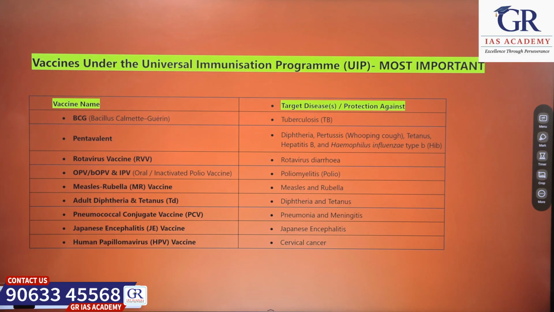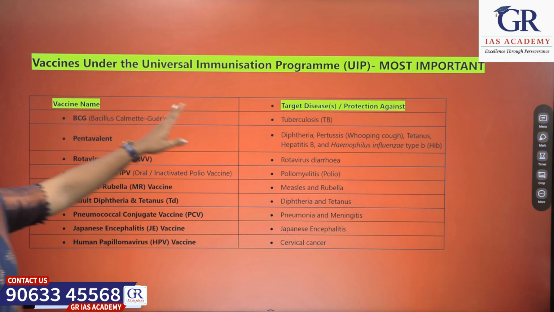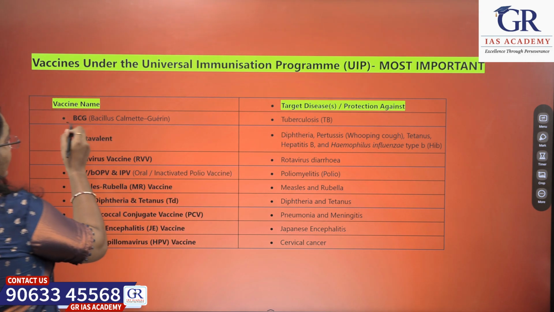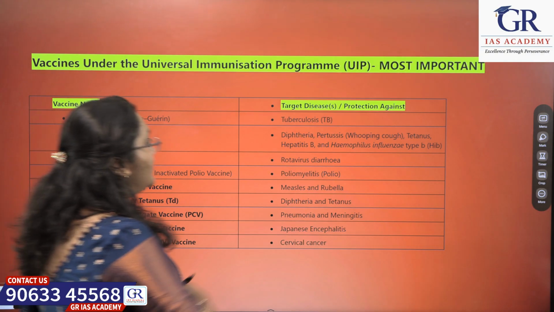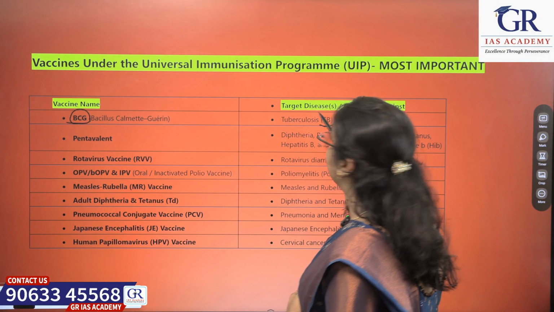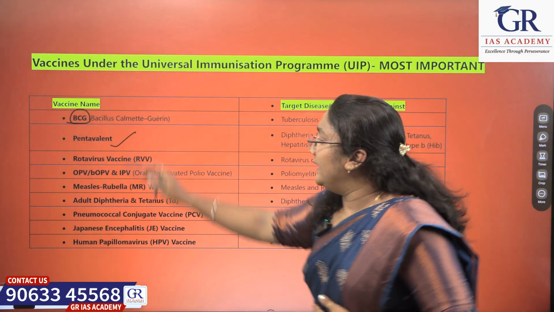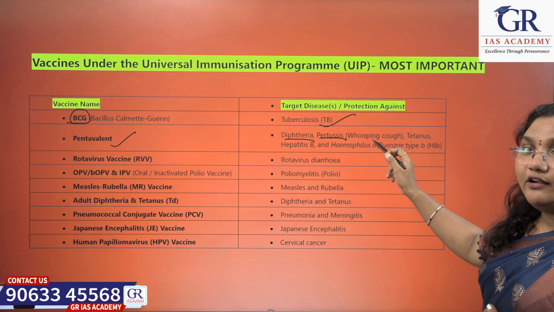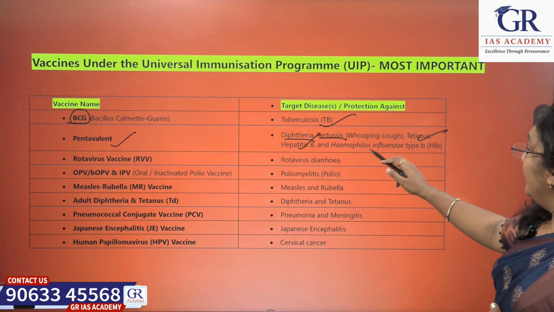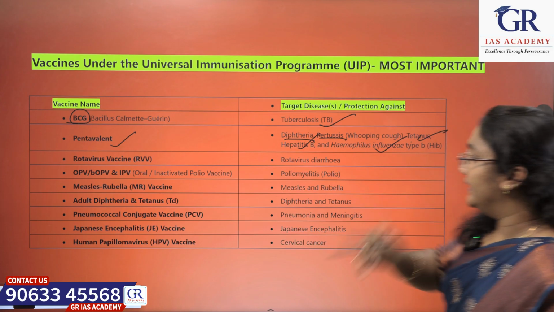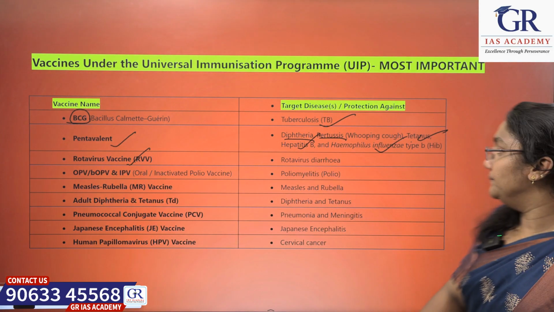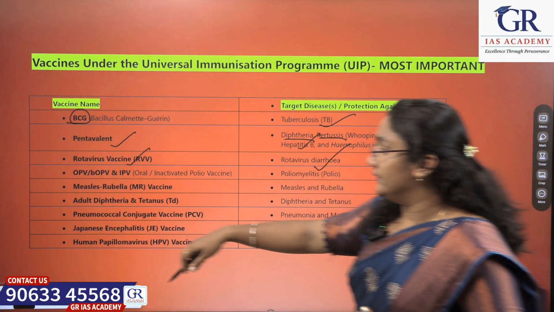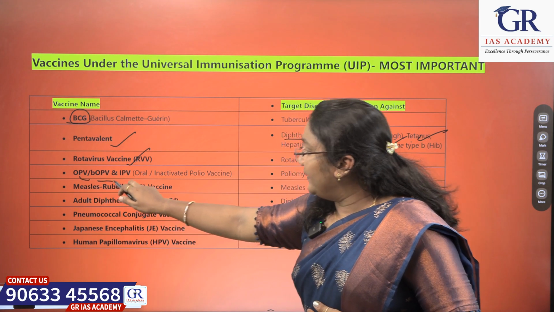Next, there are a few vaccines which are mentioned under the Universal Immunization Program. What are they? See, BCG vaccine. This is Bacillus Calmette-Guerin, which is used for tuberculosis, which treats the tuberculosis disease. Next, pentavalent vaccine, which is used for diphtheria, pertussis, meaning whooping cough, tetanus, hepatitis B, Haemophilus influenzae type B. Next, rotavirus vaccine, RVV. It is used to treat the disease rotavirus diarrhea.